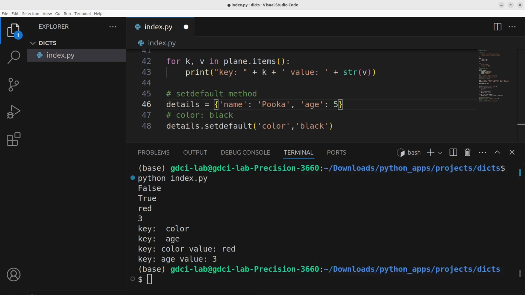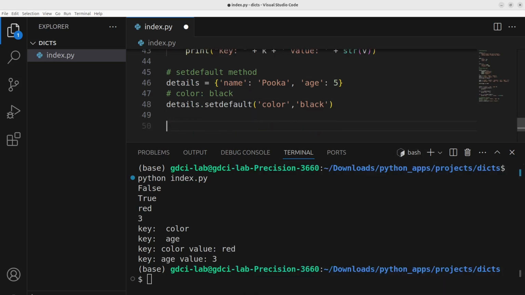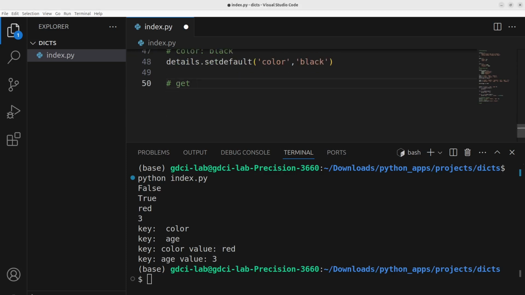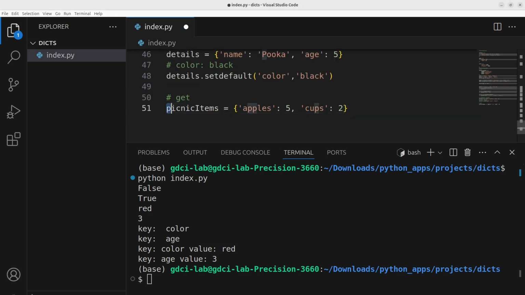Maybe the last method I could not leave without talking about is the get method. The get method takes 2 arguments, the key of the value to retrieve and the fallback value to return if the key doesn't exist. And one of that is the example we can model here. If you have the picnic items, apples and cups. Now, what if we have this?